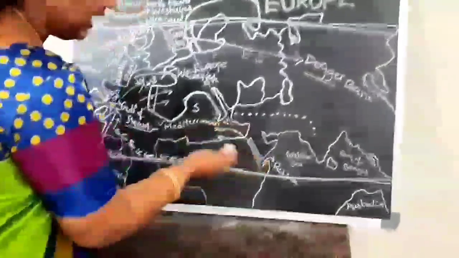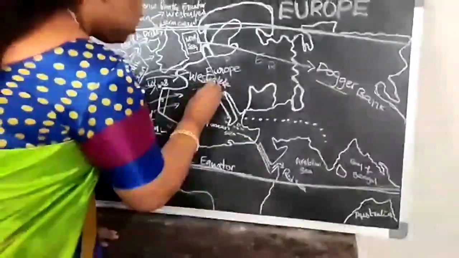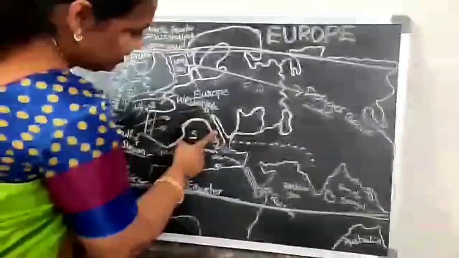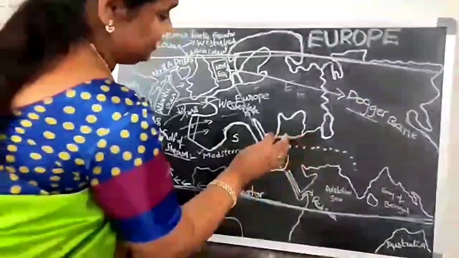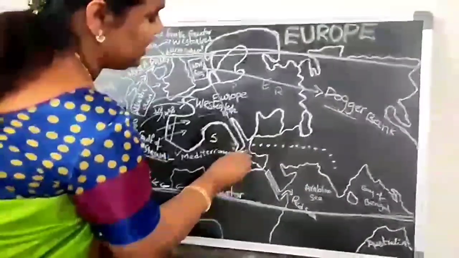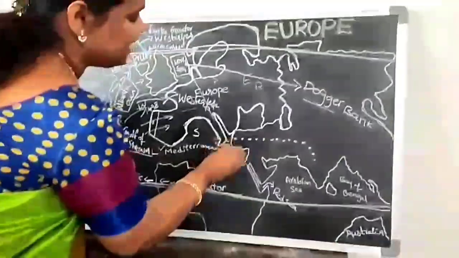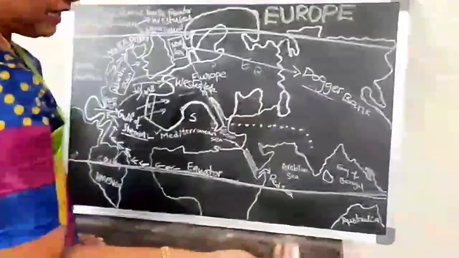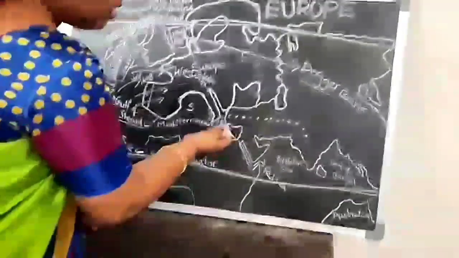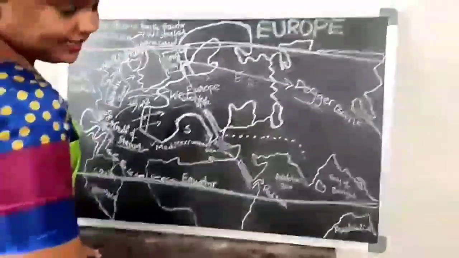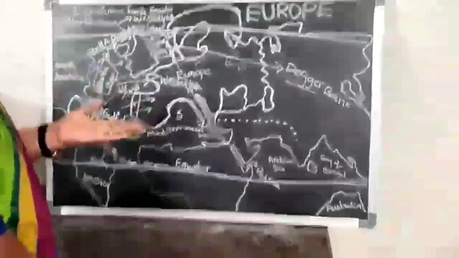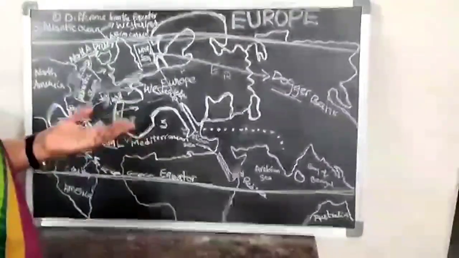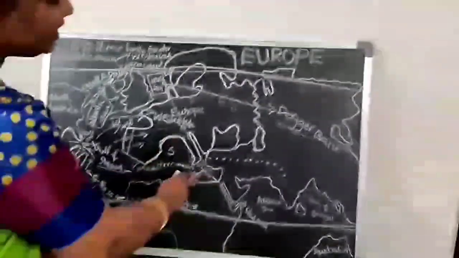Which countries are present here? Half parts of France, Italy, and these Bulgarian countries, Balkan countries. Balkan countries have more islands. Here many islands are present, nearly 60 plus islands, called Balkan countries. Under that we can see Greece, Macedonia, Sicily. Like that many islands are present here.